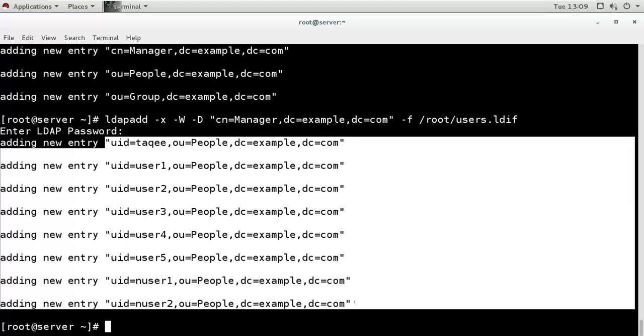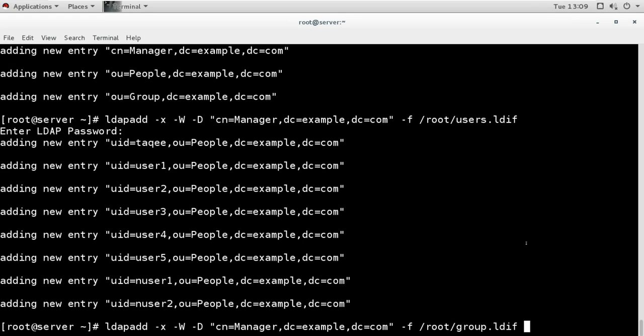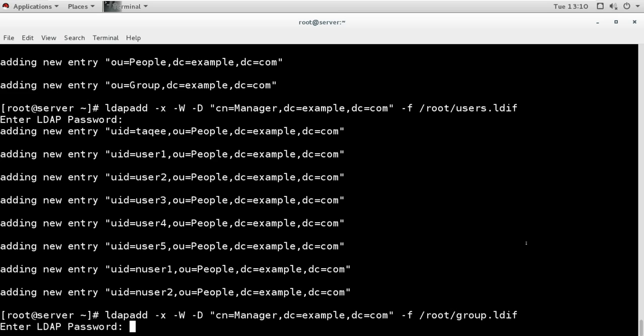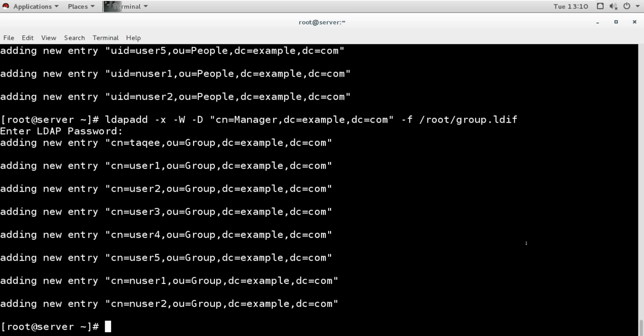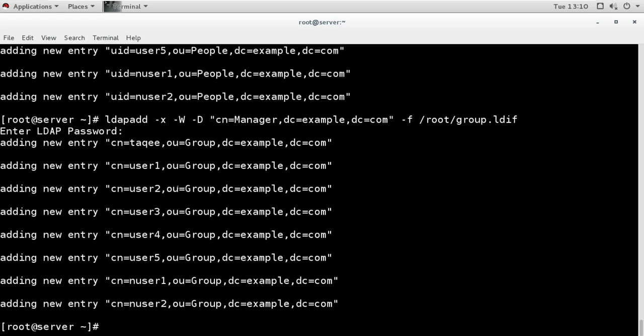Now I will add the information about the group, and I will use the file group.ldif, which I have created last time. And remember, it is asking the password of LDAP. It is not asking the local root user's password. It is the password which we have created the hash for in the first step. Now the information of the user groups is also added. So it is asking the password which we have generated in the first step, and then we have pasted that into the database file with this manager information.